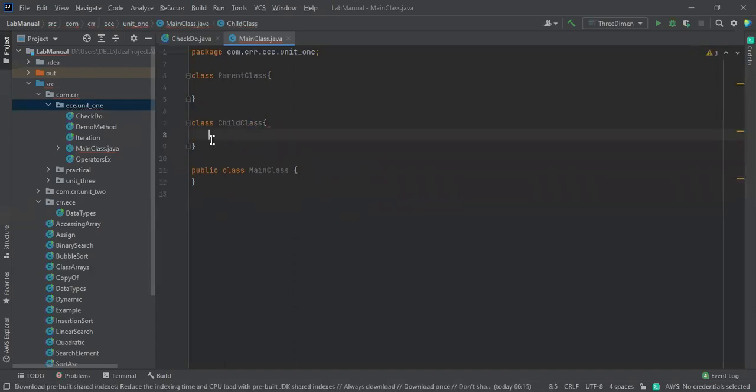So when can we say this is a child class of the parent class? When we tell that this is a subclass or a child class of the parent class, then it gets all the properties of the parent class. Again, I'm telling you, the child class acquires all the properties of the parent class. How are you going to get that? By using the keyword extends.